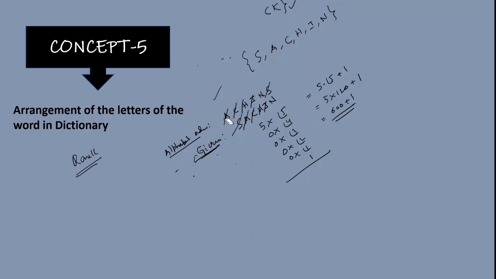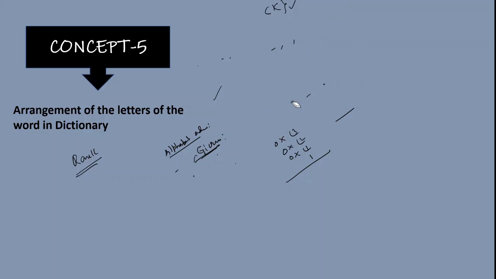Got it? Similarly, suppose another example you take. Father, F-A-T-H-E-R. So the beauty of this question, please try to understand, all the letters are different. So there is no repetition, that's important. So as long as there is no repetition, this method is always applicable. Now I want to find the rank of the word father, F-A-T-H-E-R, if they have been arranged in the form of dictionary. So given word is what? Father, F-A-T-H-E-R.